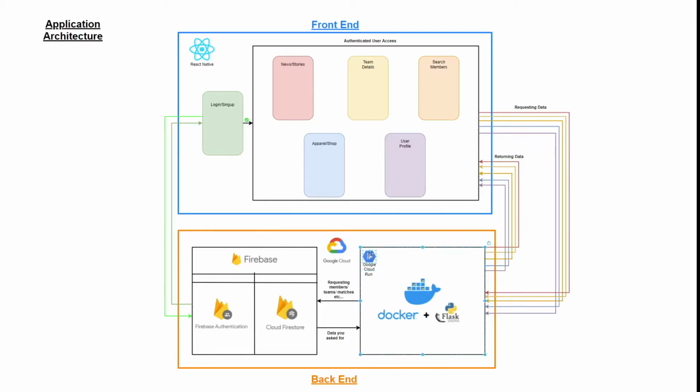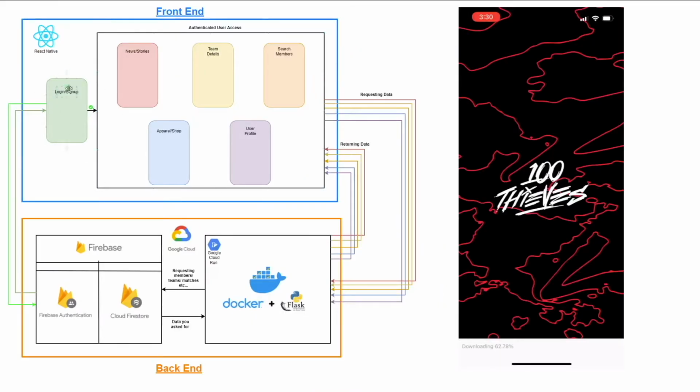Finally, we're going to be hosting our Docker image utilizing Google Cloud Run, and Google Cloud Run is a managed platform that enables you to run containers. So for the quick summary, our Google Cloud Run is going to be running our Docker container, which is going to be holding our Python and Flask information. The front end is basically going to allow the user to click on something and it'll go and retrieve the information from our Firestore and return it back to the front end. So we'll cover a little bit more in detail about the functionality and everything moving forward, but this is the high-level architecture. So the first section of this that we'll be looking at is the login screen and authentication service.